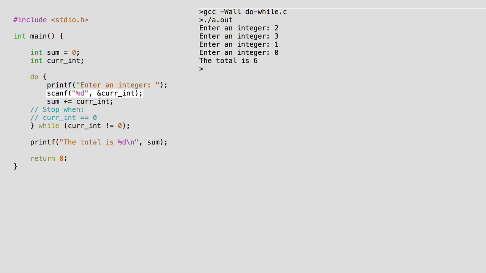Remember, we'll often use a while or a do-while loop for user input. But it's not just for user input. More generally, we use while loops when the code doesn't match the structure a for loop expects. If there isn't a clean initialization or update, then consider using a while loop.